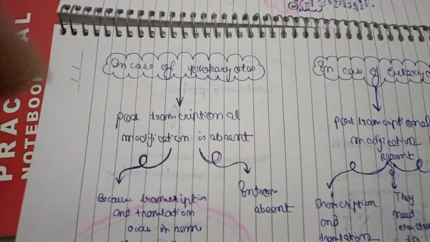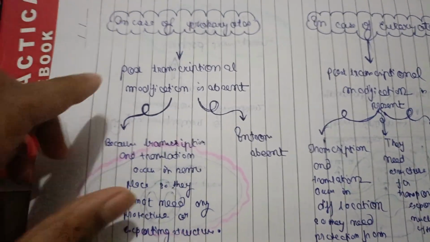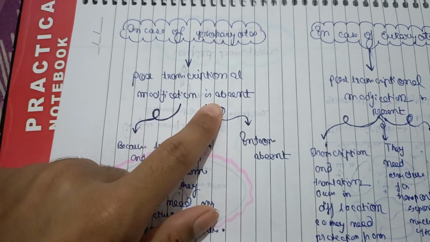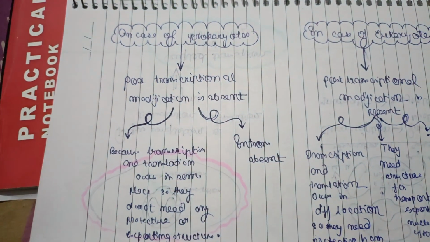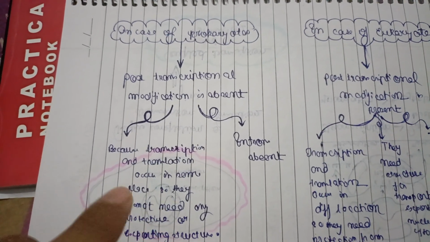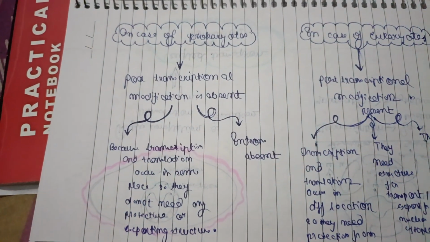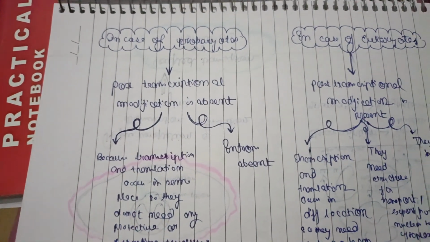Now here we can see that in case of prokaryotes, post transcriptional modification is absent. There is no post transcriptional modification, because transcription and translation occur in the same place, so they don't need any protective or exporting structure.